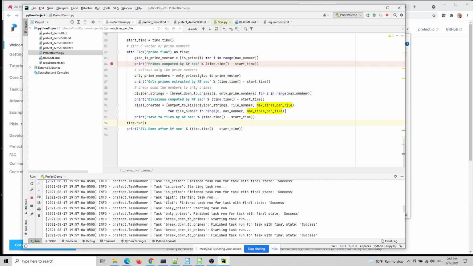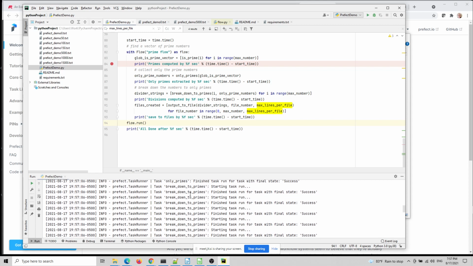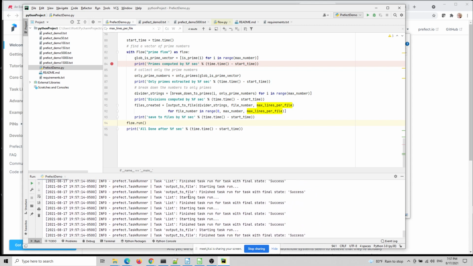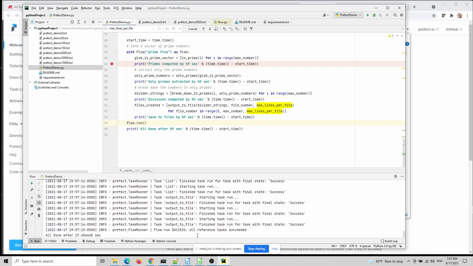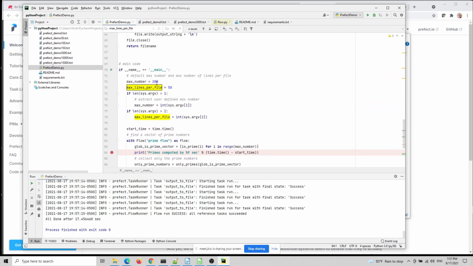Now it continues to the next only primes. It started it, it executed it, and now it starts to break down into primes. It will execute those in parallel. It will eventually finish and print everything, and all of this has been executed in parallel. However, this was not a good idea. Why wasn't it? It eventually finished everything. It did it all after 17 seconds, but it did much less than the 20,000 that I did before.